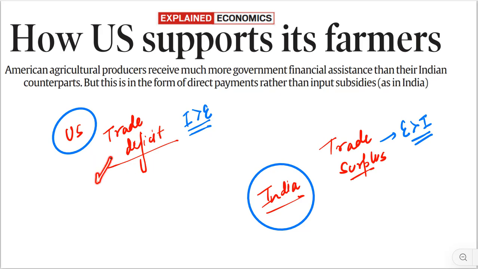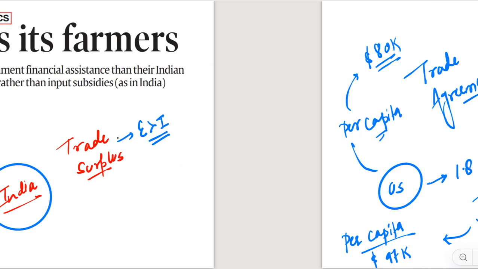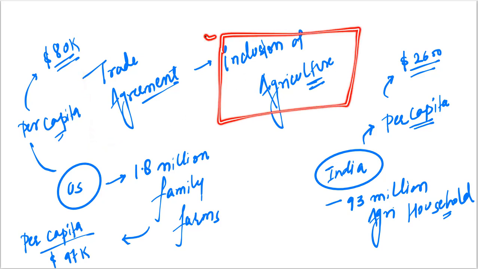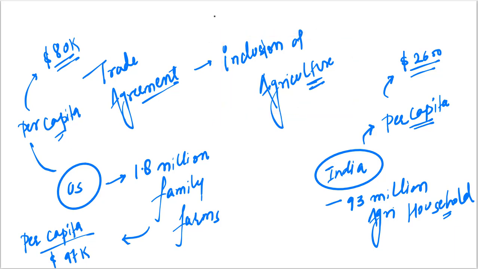Now, soon after election, Trump announced that he is going to impose tariffs on those countries with which it has a trade deficit. And that is why the trade agreement between India and USA is being discussed. In that trade agreement, the focus is on the agriculture sector. Now, this particular article highlights the consequences of inclusion of agriculture into this trade agreement. Let's try to understand that.